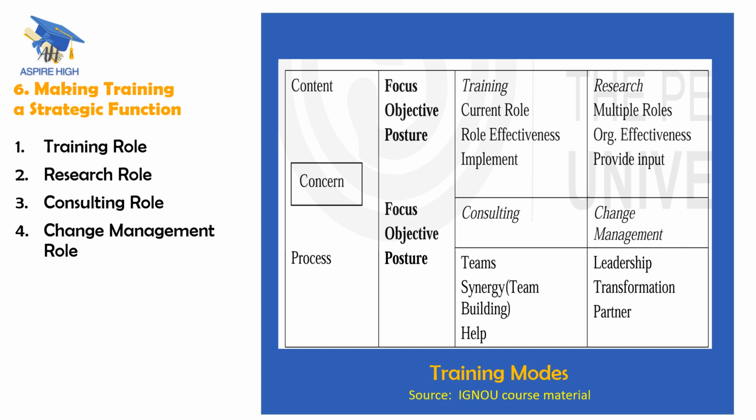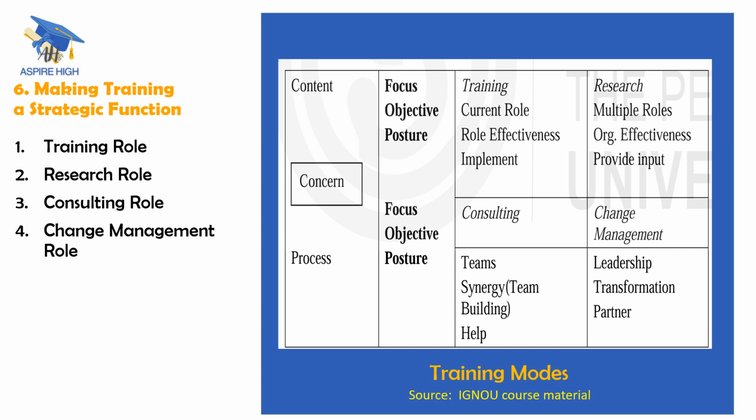So that type of involvement, at the apex level of the organization, at the top management level, when it happens only, really the training becomes a strategic function. Otherwise, the trainer will go on telling the current things only, because he is not aware of the future plans of the organization, the corporate strategy of the organization.